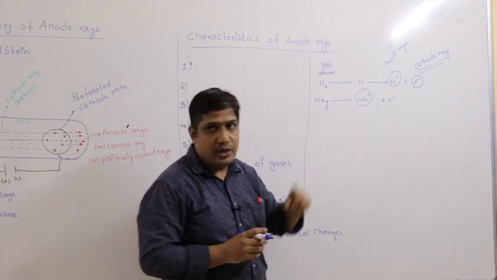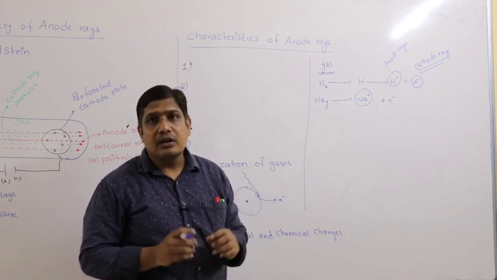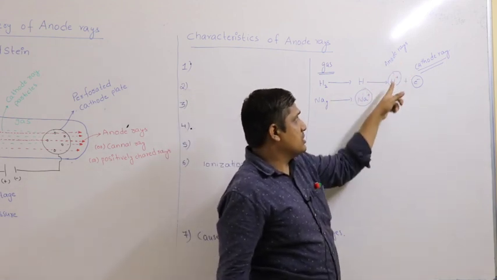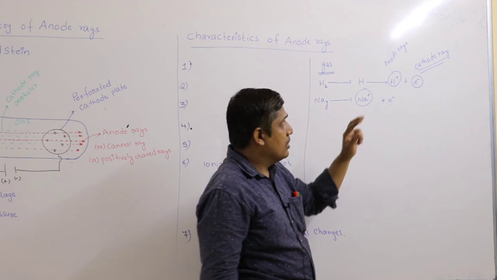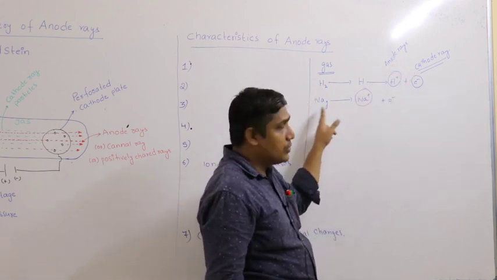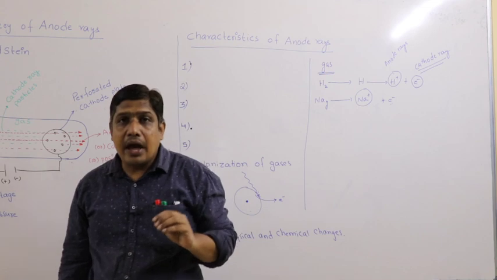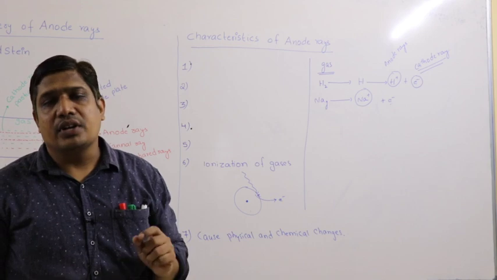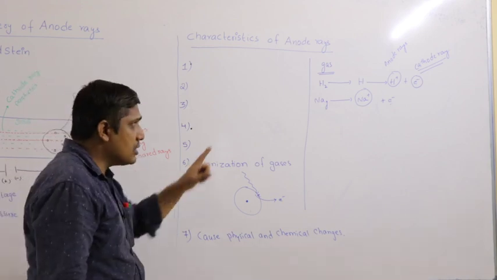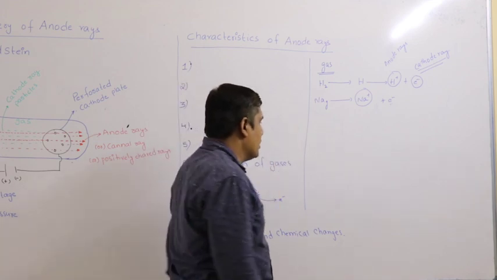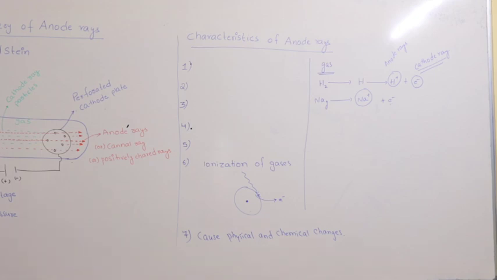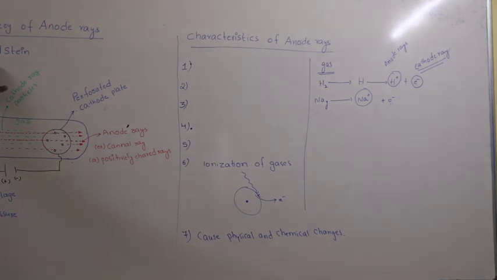But when I come to anode rays, they depend upon the nature of the gas. The anode rays consist of H plus when you take hydrogen as the gas. The anode rays consist of sodium ions when you take sodium gas. So anode rays depend upon the nature of the gas. Cathode rays are independent of the nature of the gas. That is another point I want to explain. We are left with one more subatomic particle. These positively charged particles, or anode rays, were discovered by Goldstein.